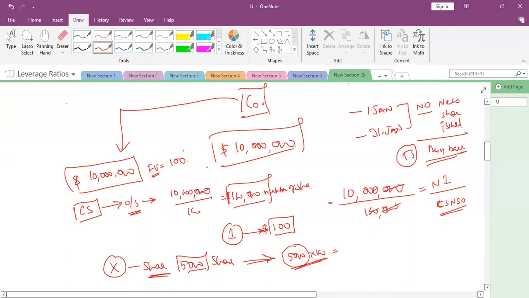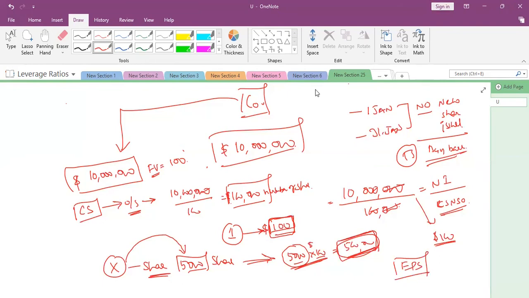Each share earns 100, so 5,000 multiplied by 100 is 500,000. That belongs to his share. That's the point, right? And this $100 we got is EPS, earnings per share. Understood? Yes, sir.